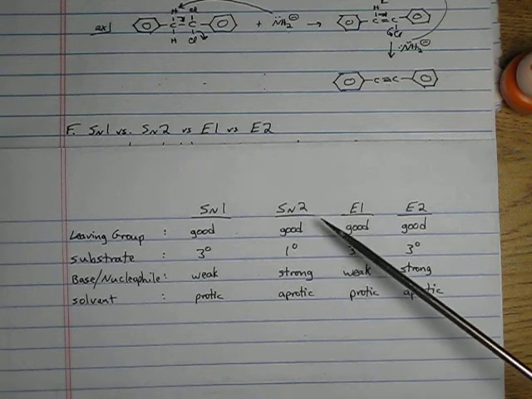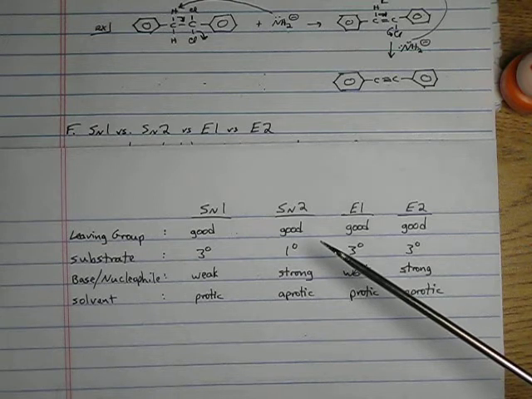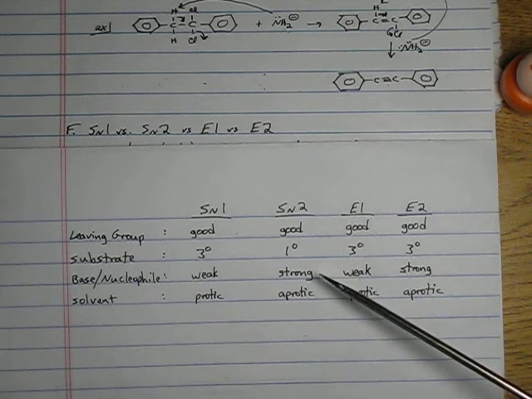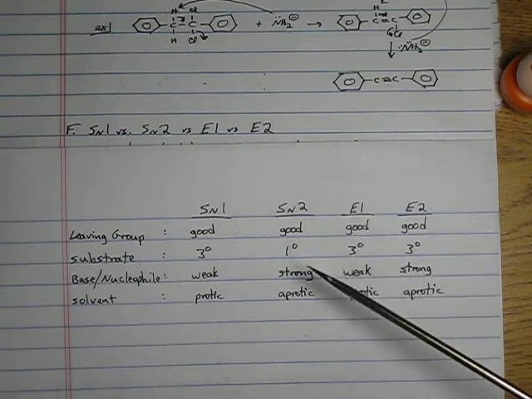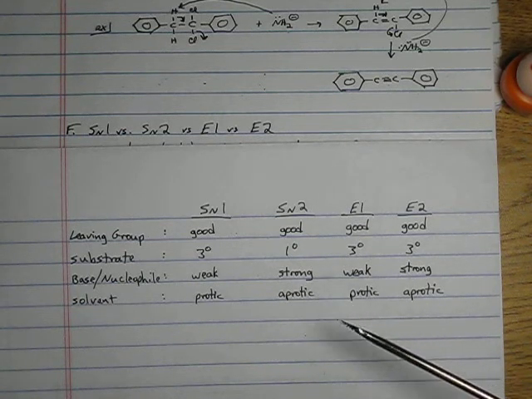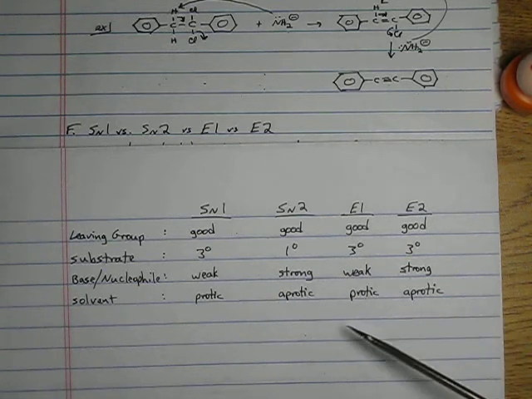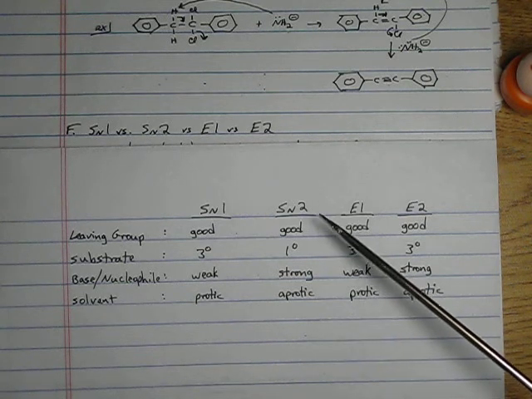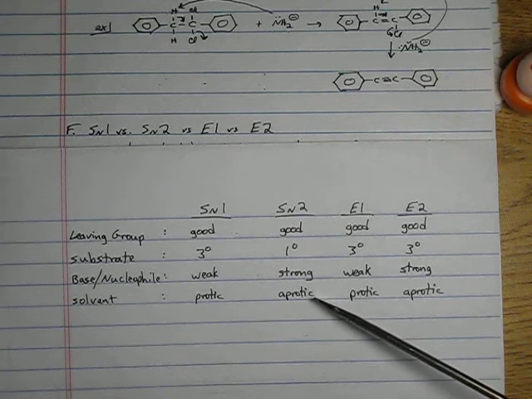SN2, substitution mechanism, good leaving group. SN2 prefers primary alkyl halides, primary substrates, strong nucleophiles, strong guys such as hydroxide or alkoxide, sodium ethoxide. And they also prefer aprotic solvents. But recall from our conversation, the solvent is the least of our worries. You can get an SN2 mechanism if you have a strong nucleophile in there, even if you have a protic solvent in there.